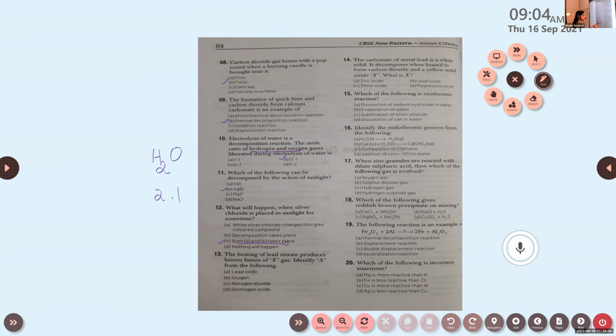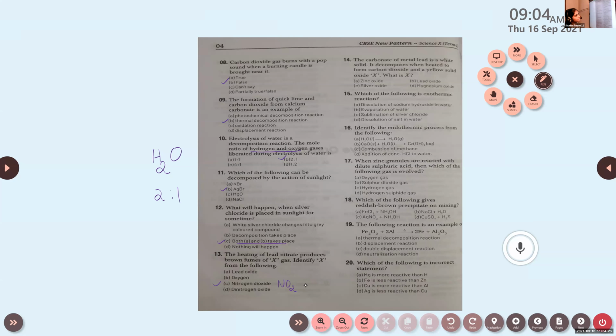So brown fumes of X gas will be produced. What is this X? Options: lead oxide, oxygen, nitrogen dioxide, dinitrogen oxide. Nitrogen dioxide, NO2. That is the brown fumes.